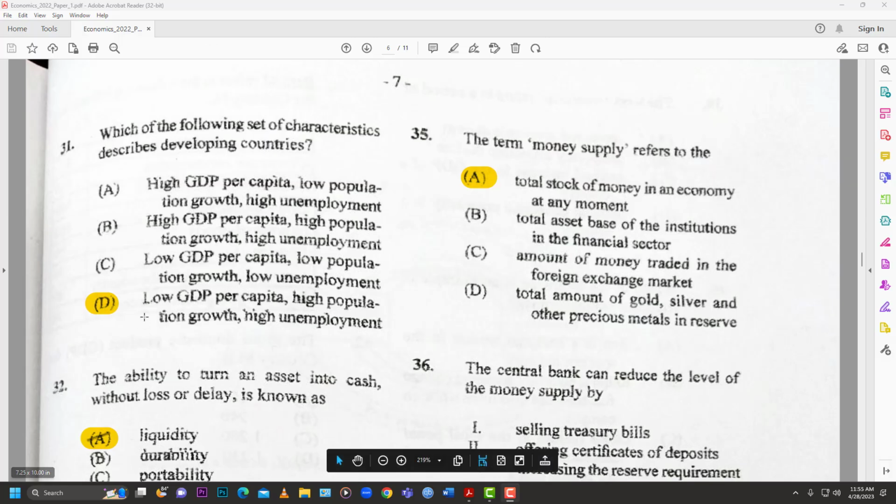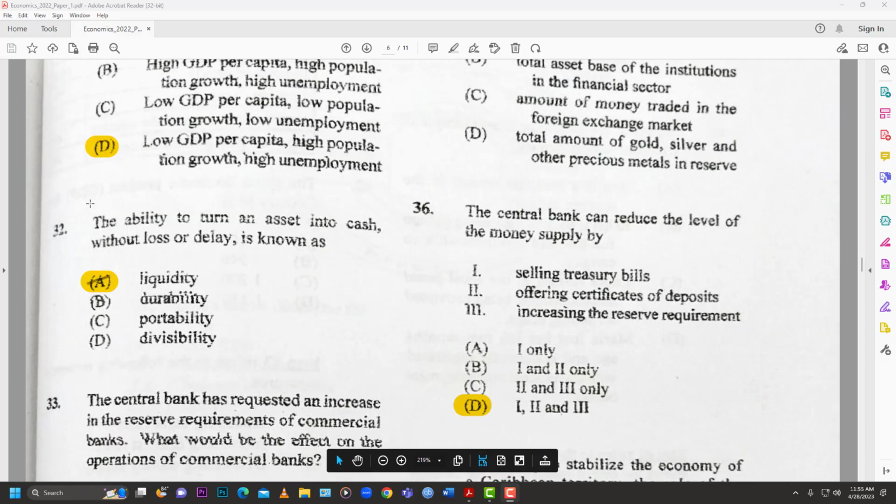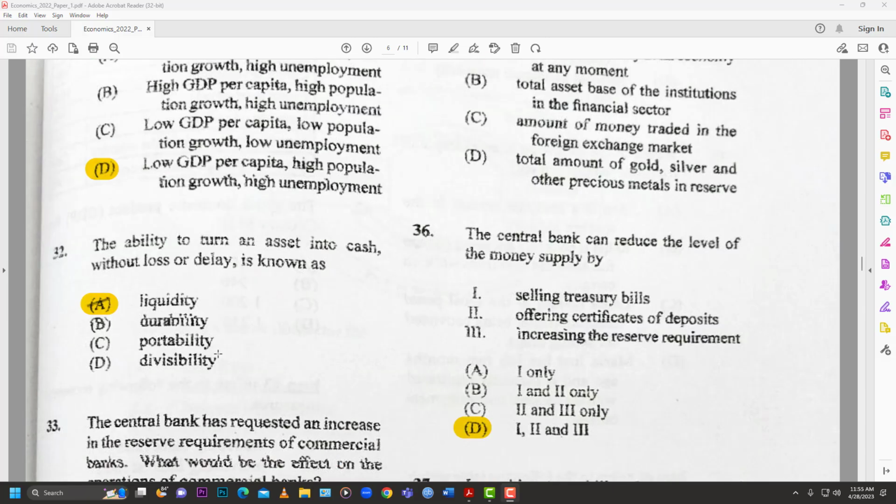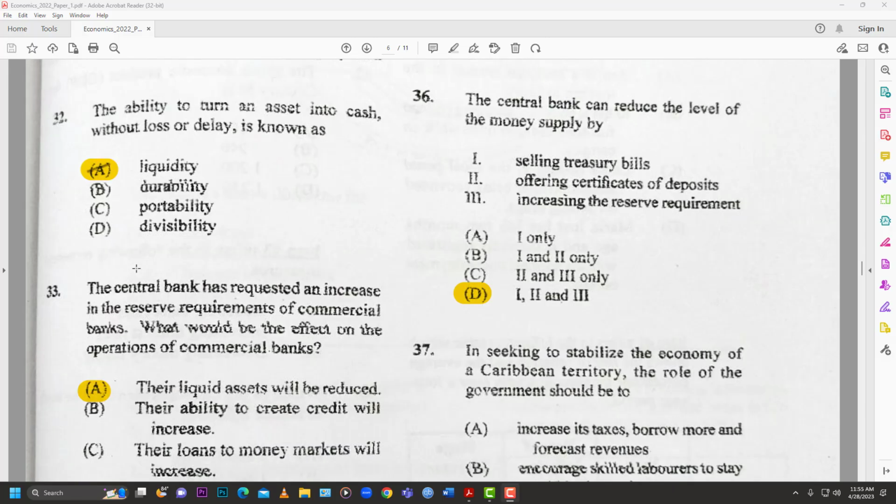Number 32. The ability to turn an asset into cash without loss or delay is known as, that would be liquidity, right? Liquidity. Now, portability and divisibility and durability, you can see that those are simply characteristics of money. So they just try to put those words to throw you off. But when you're talking about converting assets into cash, we're talking about liquidity of that asset.